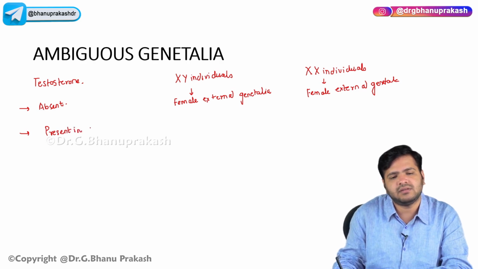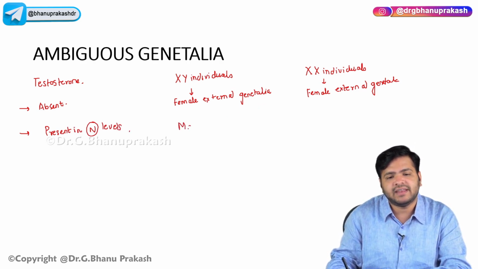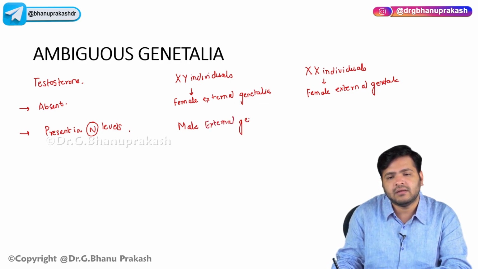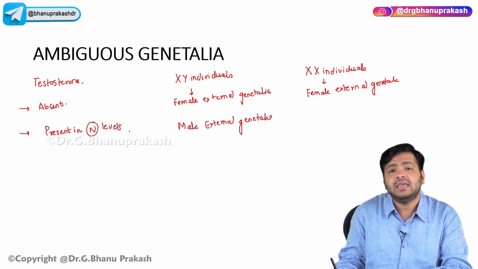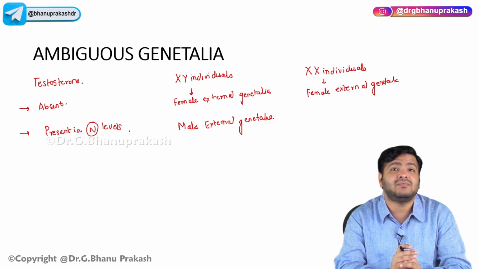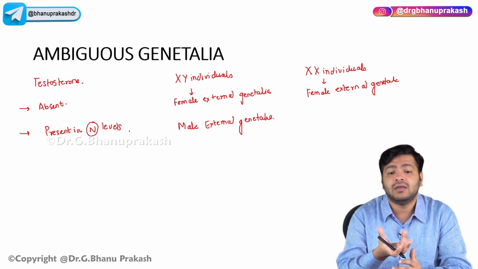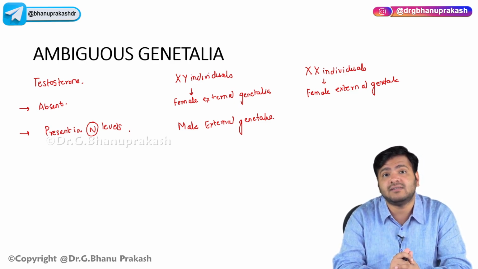If it is present in normal levels, what will happen? There will be male external genitalia, right? In XY individuals, male external genitalia will be formed. Apart from that, in female XX individuals, the testosterone is not present to that extent that it will lead to the formation of male external genitalia.